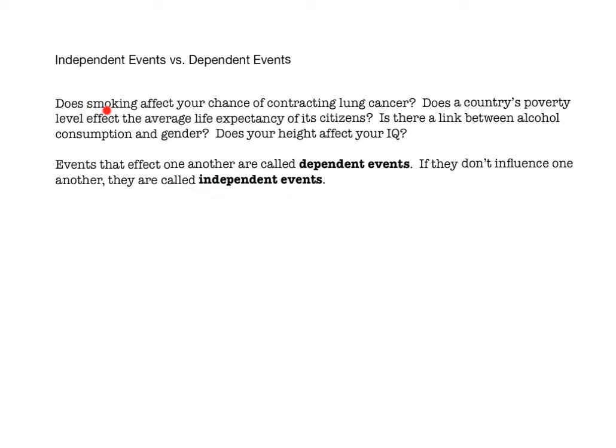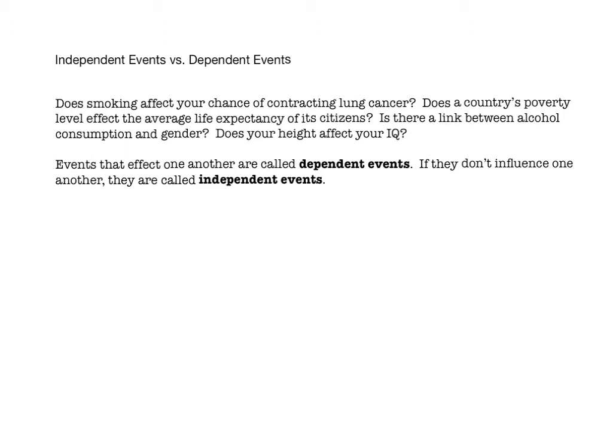So, do you think smoking and contracting lung cancer are independent events or dependent events? Do they influence one another or not? Does a country's poverty level affect the average life expectancy of its citizens? Are average life expectancy and poverty level independent or dependent variables? Is there a link between the variable alcohol consumption and gender? Are they dependent or independent? And does your height affect your IQ? Are height and IQ related or not? If they are related, that means they are dependent. If they are not related, then they are independent events.